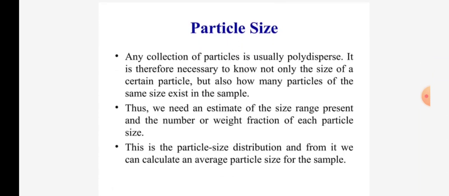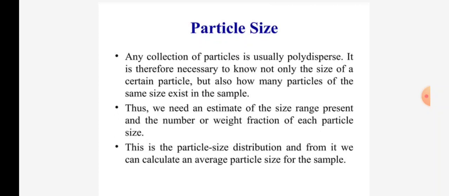Any collection of particles is usually polydispersed. It is therefore necessary to know not only the size of a certain particle but also how many particles of the same size exist in the sample. Thus, we need an estimate of the size range present and the number or weight fraction of each particle size.